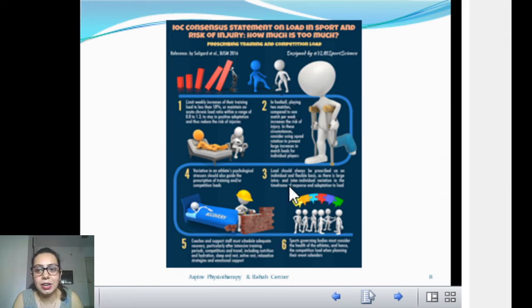So we can see here they are also saying the recovery strategies and recovery time are individualized. You cannot use one scale for everyone. Okay, go through all these things, it is very important.